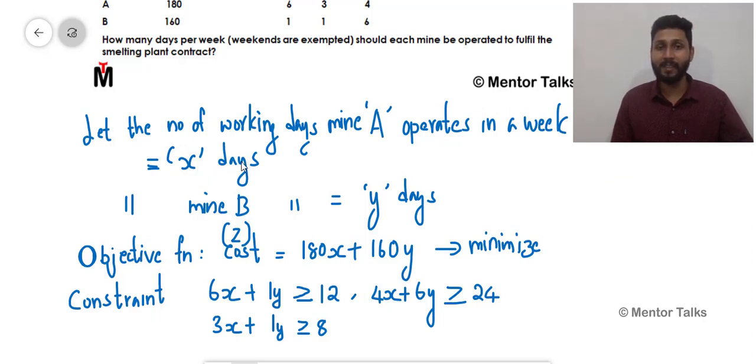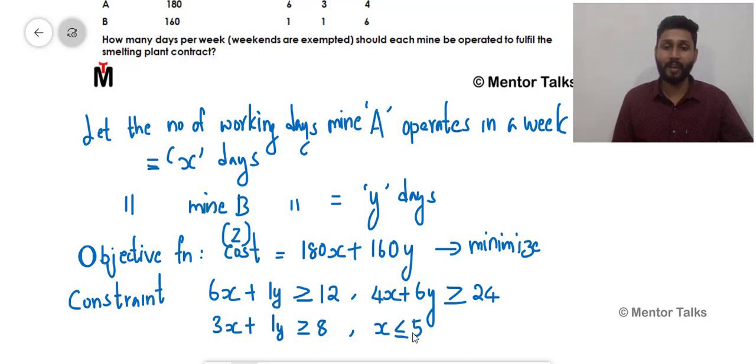We know that X is the number of working days of mine A and Y is the number of working days of mine B in a week. So here X should not be greater than 5. The maximum number of days mine A could operate is 5. Similarly, the maximum number of days mine B could operate is also 5. So this could be written as my next constraint: X should not be greater than 5. In other words, X should be less than or equal to 5.